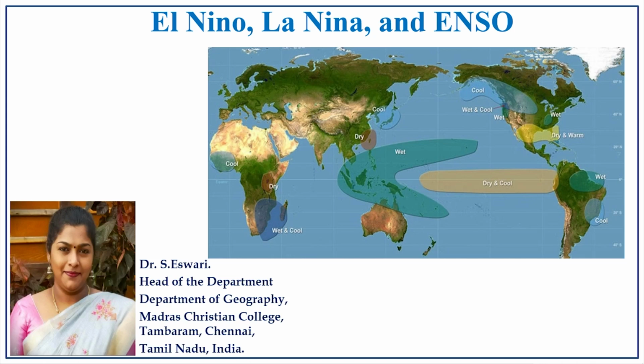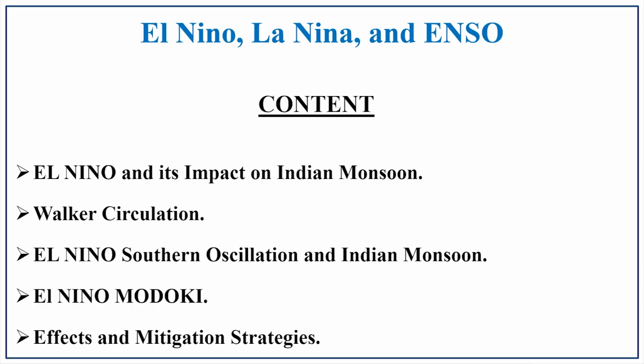So, in the previous lecture, we discussed the local winds. In this lecture, we will be discussing El Nino, La Nina and ENSO. What are the contents we are going to discuss in this lecture? That is El Nino and its impact on the Indian monsoon, Walker's circulation, and El Nino Southern Oscillation and the Indian monsoon. The next one we will discuss is El Nino Modoki, and the effects and mitigation strategies of El Nino, La Nina and ENSO patterns. So, these are all the contents we are going to discuss in this lecture.